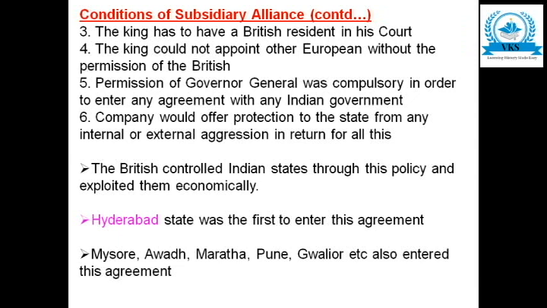So subsidiary alliance was introduced by Lord Wellesley, and it was a military protection agreement between the East India Company and Indian states. There were certain conditions which had to be followed by Indian states after signing this alliance, and if all these conditions were accepted, the company would give protection from internal or external aggression. The first state to sign was Hyderabad, and later other states like Mysore, Awadh, Maratha, Pune and Gwalior also signed, and the British controlled the Indian states through this policy and also exploited them economically.